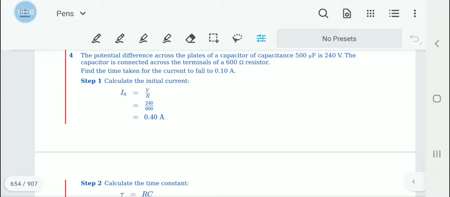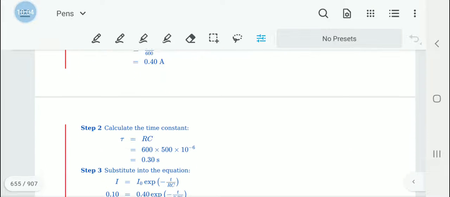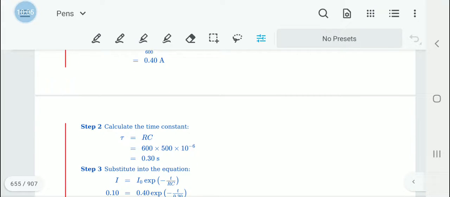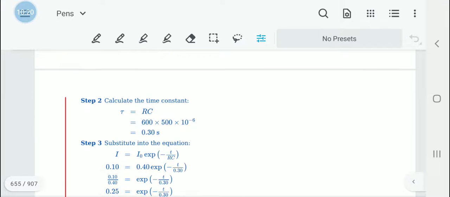Then we need to find the time constant. Tau equals RC, 600 into 500 into 10 to the power minus 6. Resistance is given as 600 ohms, and because capacitance has been given in microfarads, we have to convert that into farads, 500 into 10 to the power minus 6. Then tau gives us 0.30 seconds. That is not the answer, that is the time constant, RC.